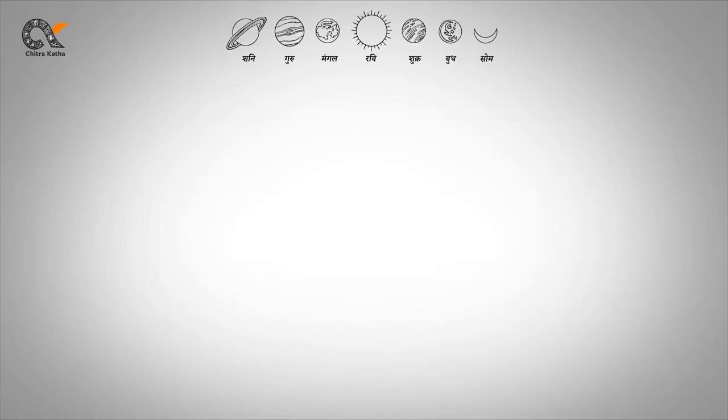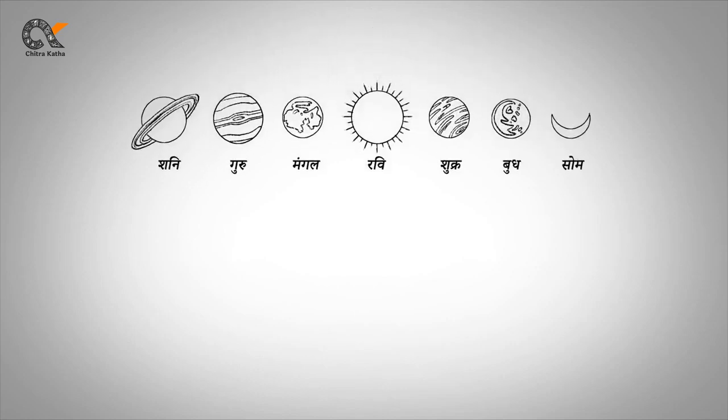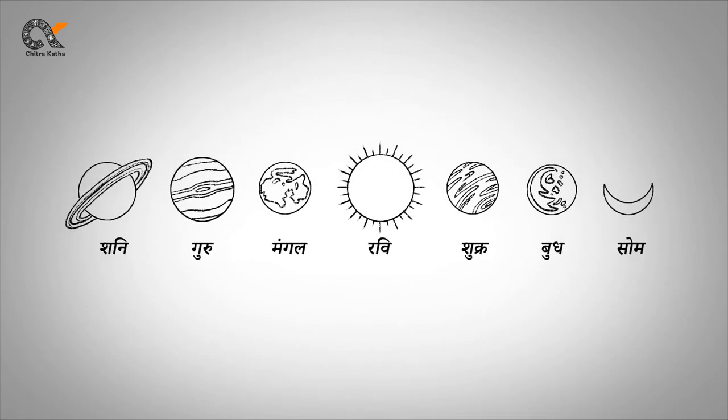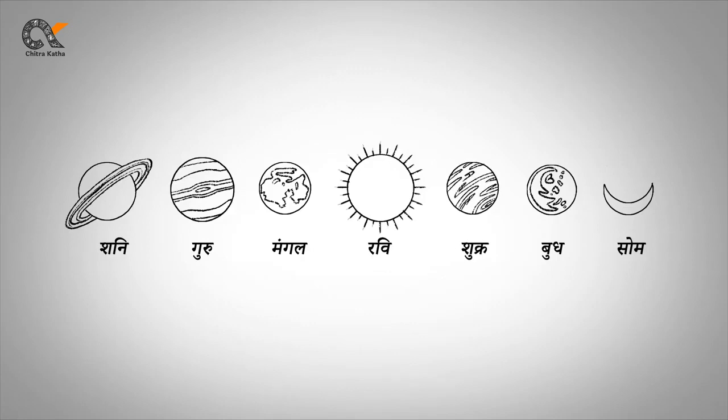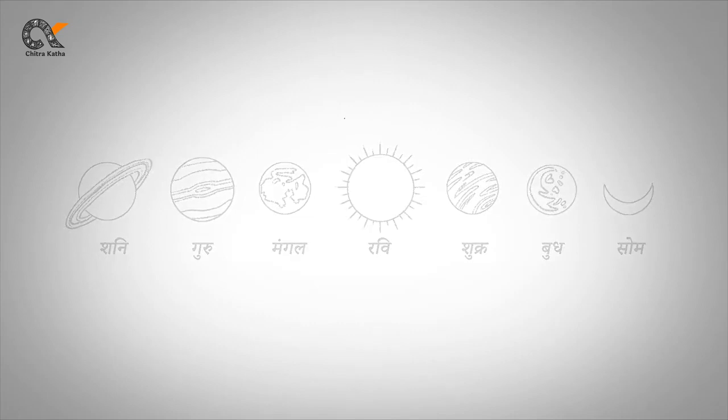Coming back to our celestial bodies, each celestial body has one hora dedicated to it, and these horas are allotted in the same specific order as it was just mentioned. That is, first hora is dedicated to Shani, second to Guru, third to Mangal, fourth to Ravi, fifth to Shukra, sixth to Budh, and seventh to Som. This one cycle is called Hora Chakra or Hora cycle.